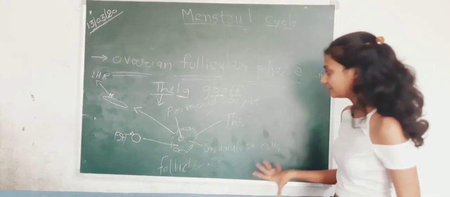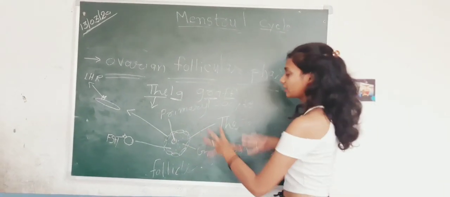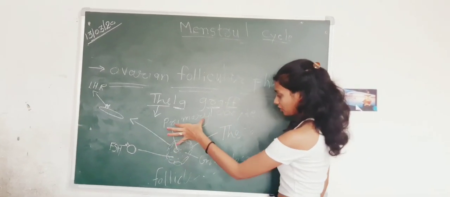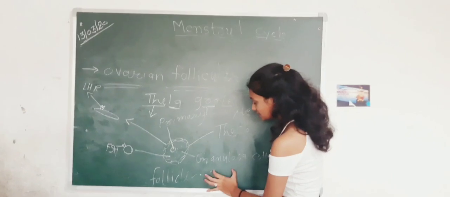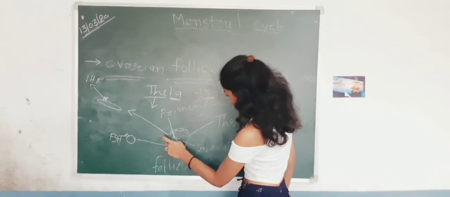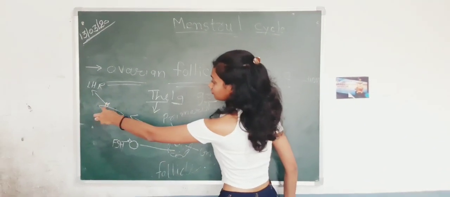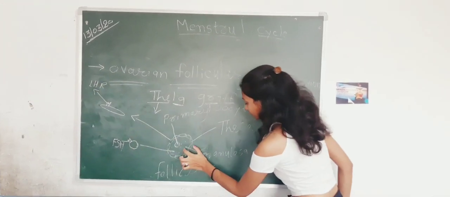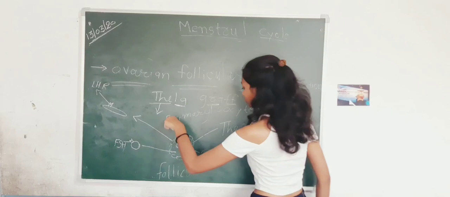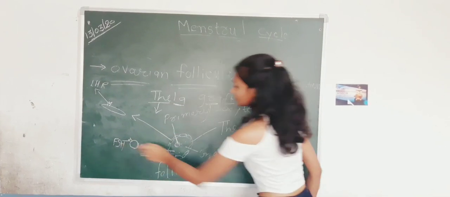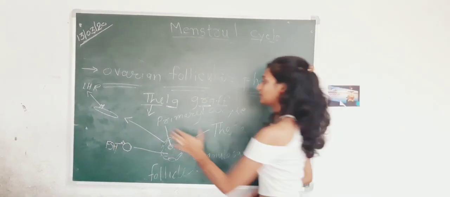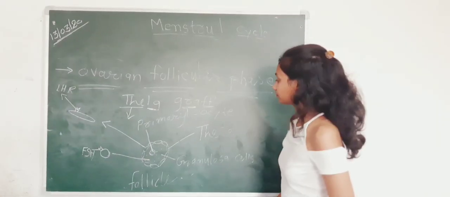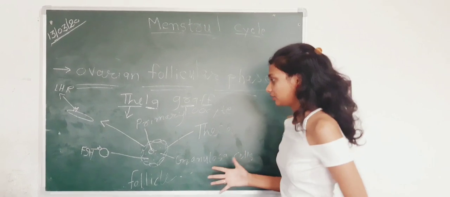This should be very clear right now, only then can we move further. So this follicle consists of the primary oocyte, theca cell and granulosa cell. Theca makes the LH receptor, and granulosa makes the FSH receptor.